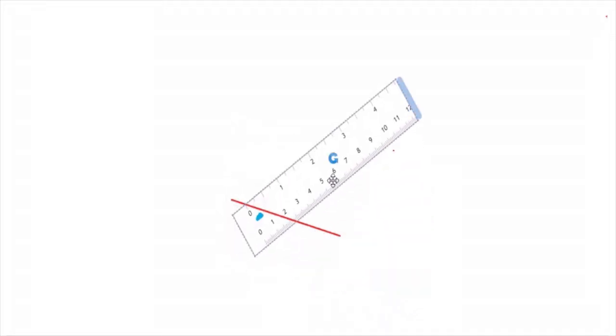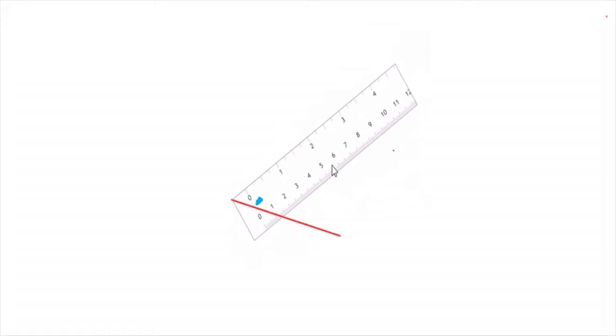For that I need to have an angle first. To draw an angle I need a ruler first. So this is a ruler. I am going to draw a simple angle over here. Take the ruler, keep the ruler on the other side and draw an angle here. We are going to have an angle bisector.